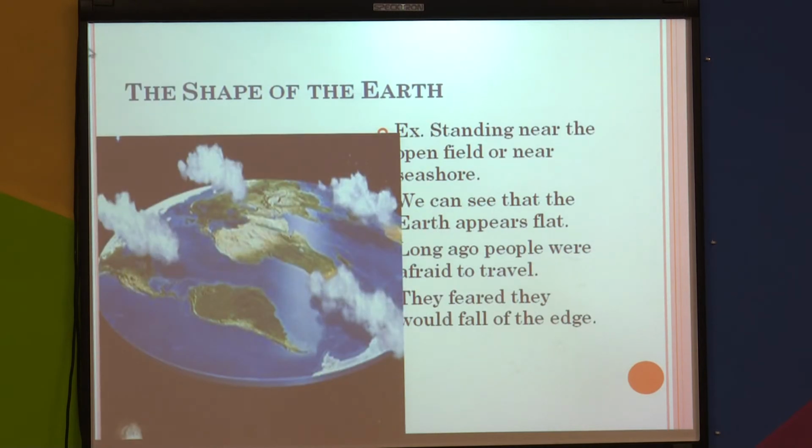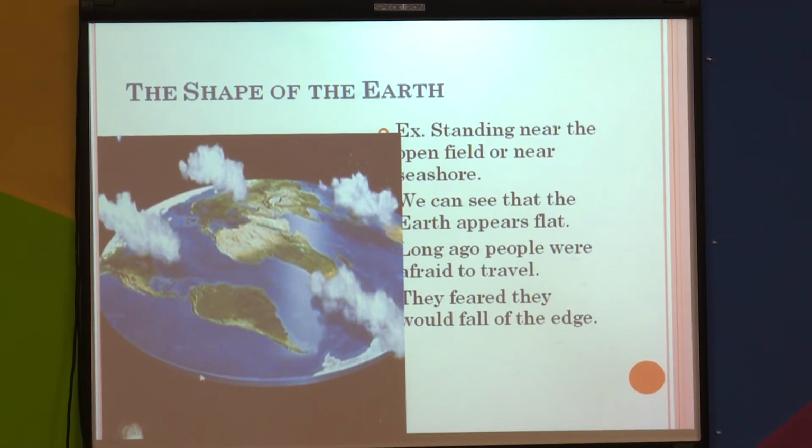Now, the shape of the earth. See my dear students, in this picture the earth is looking flat. Why is it like that? Because the earth appears flat.